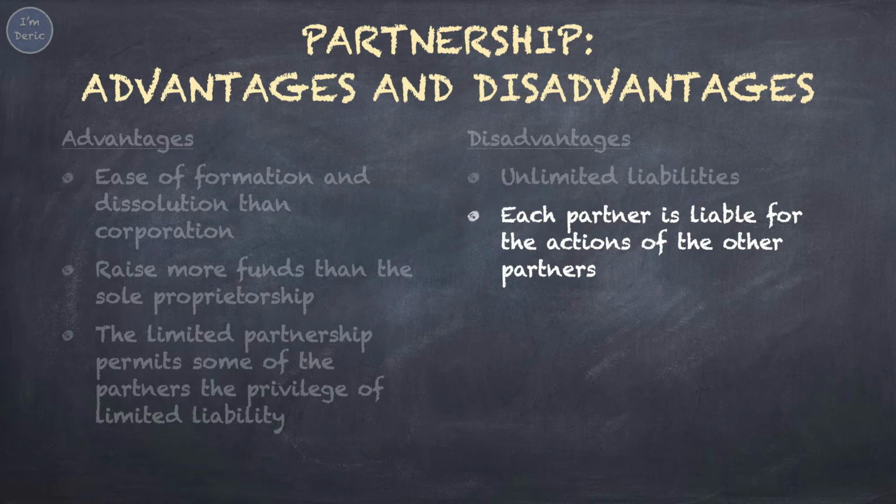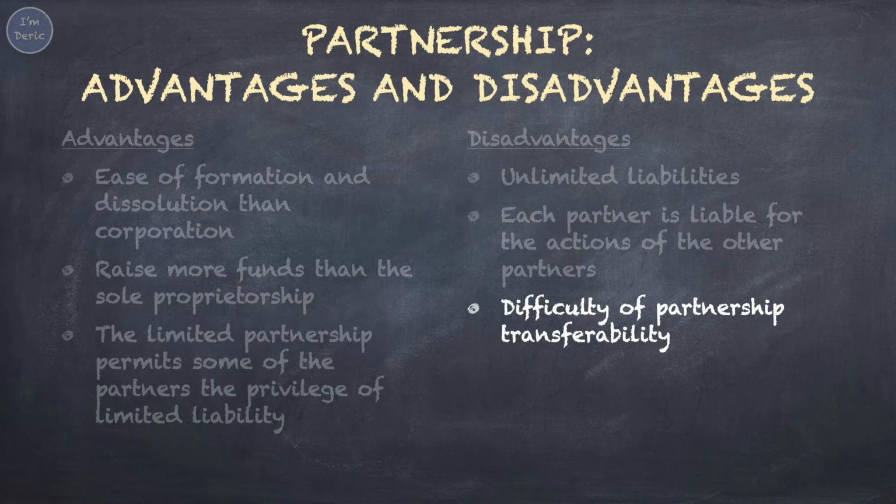If one of the partners represented the company to do business with a customer, but later on this partner cheated the customer's money. According to partnership law, if the customer sued the partnership company, all the partners would be in trouble. Even though that is not your fault, you will still have to bear the responsibility because of other partners' wrongdoings.